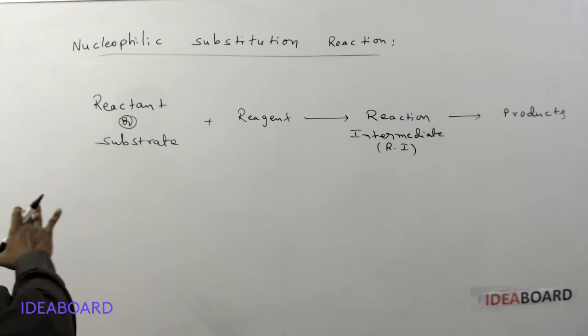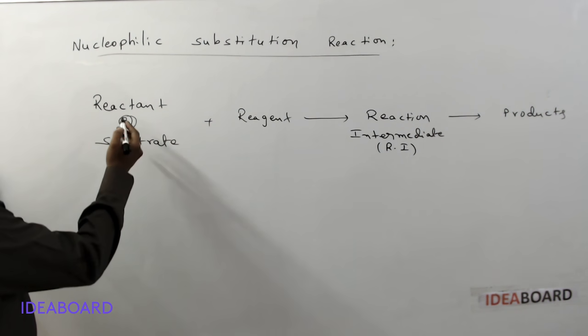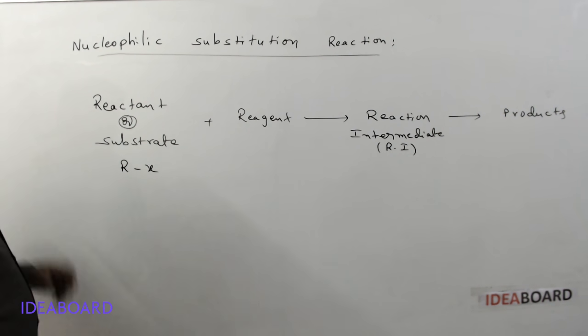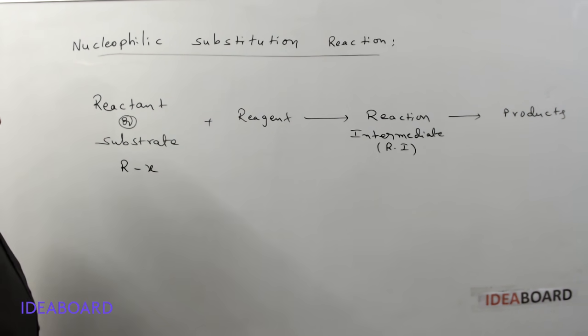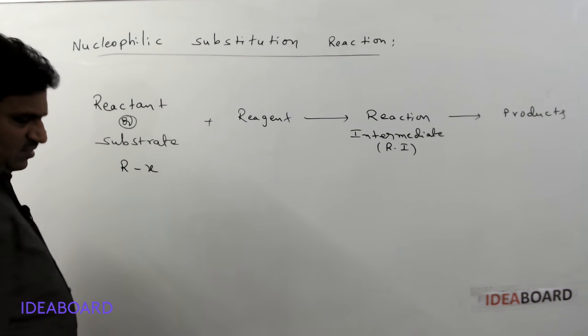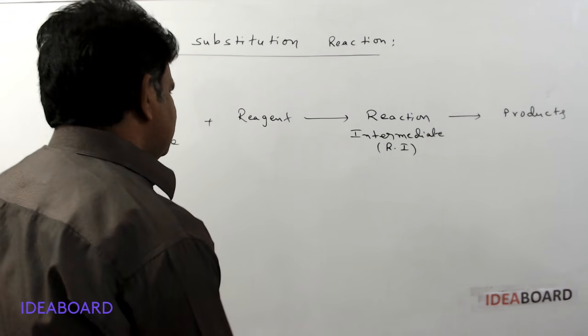In any chemical reaction, these are the parts present. And here, the reactant or substrate is an alkyl halide, which reacts with a reagent. What are the reagents? In first year GOC, we studied the types of reagents.